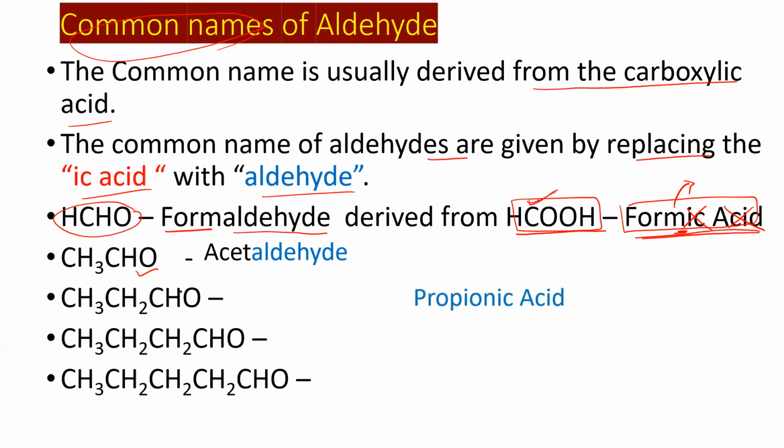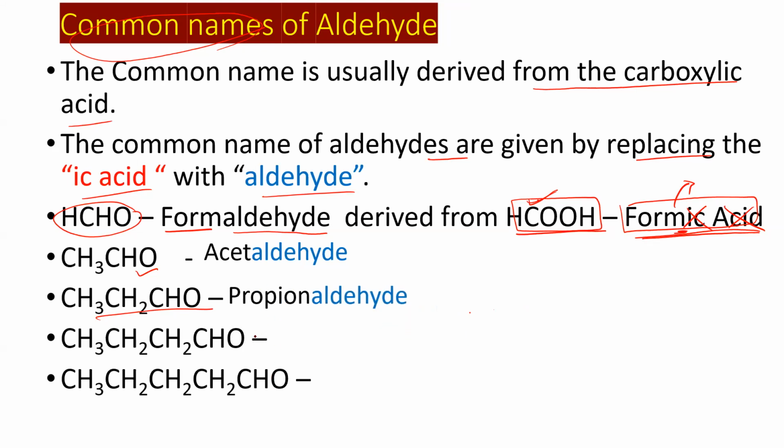This is propionic acid, a common name. Propanoic acid is the IUPAC nomenclature, while propionic acid is the common nomenclature. From the common nomenclature only we can derive the names of aldehydes. So here also we remove IC acid and add aldehyde. Then it is called propionaldehyde.